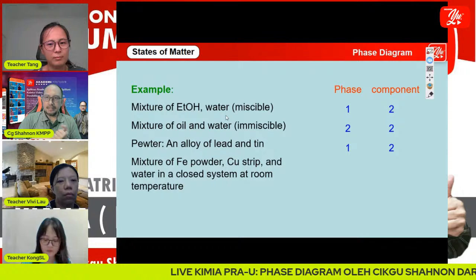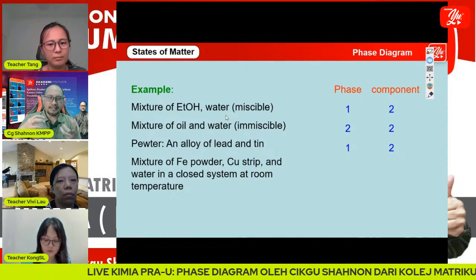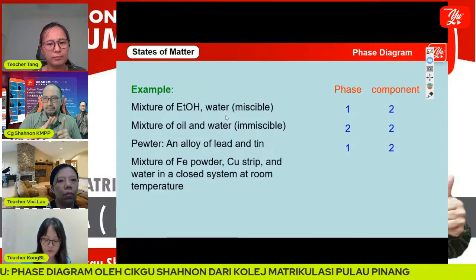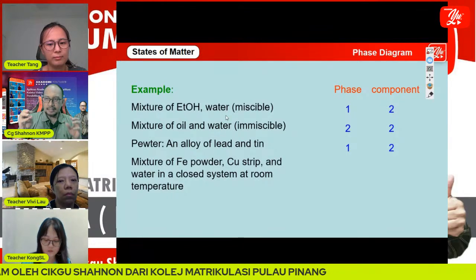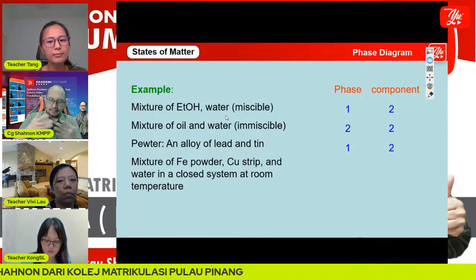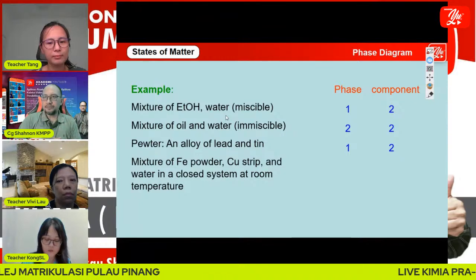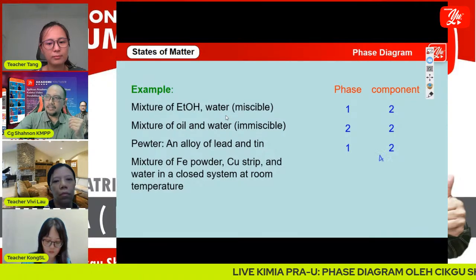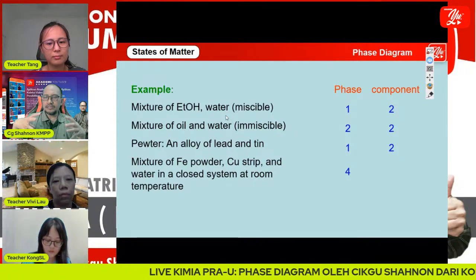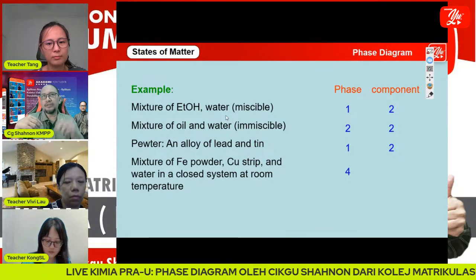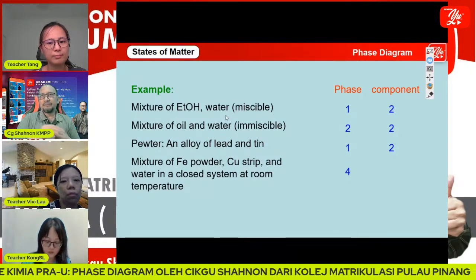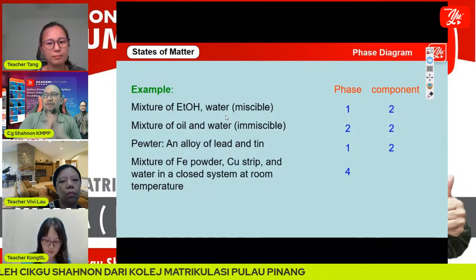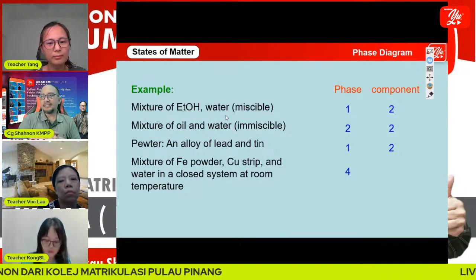Iron powder and copper strip we can distinguish, so that means we have two, plus water. And water in a closed system will evaporate and become a gas or vapor. So we have four phases in this case.